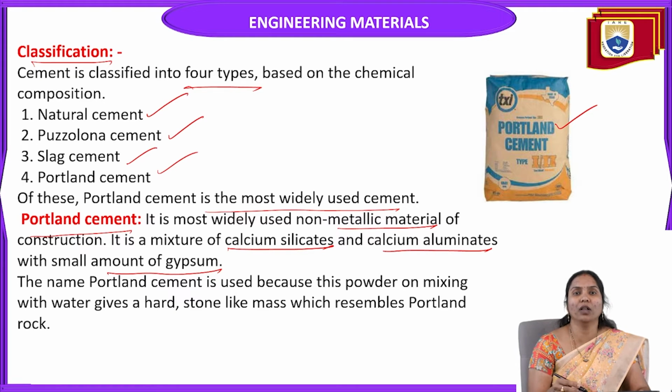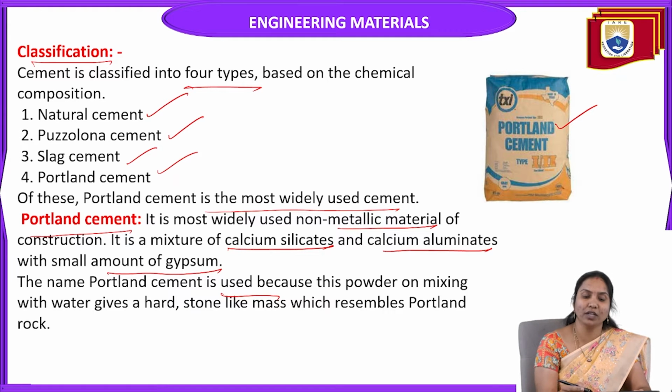Why is this cement called Portland cement? The name is used because when the cement powder is mixed with water, it gives a hard, rigid, stone-like mass which resembles Portland rock.